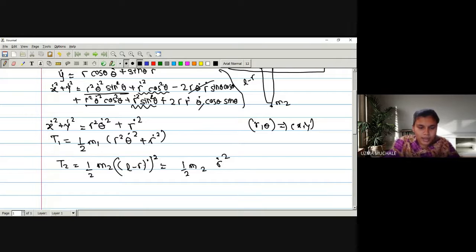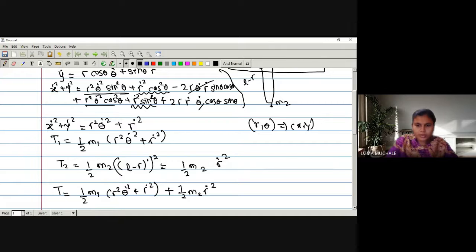The derivative will be 0 minus r dot. Okay, 0 minus r dot its square, it will be r dot square, square of a negative term. So T is equal to, the value of T1 we have obtained is 1 upon 2 m1 times r square theta dot square plus r dot square, plus 1 upon 2 m2 r dot square. Okay.